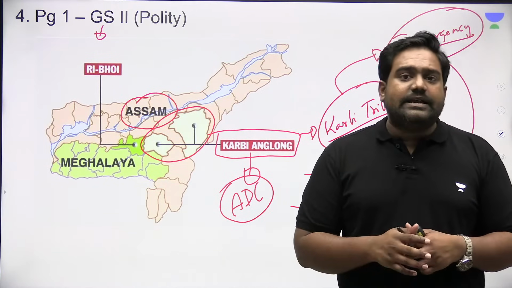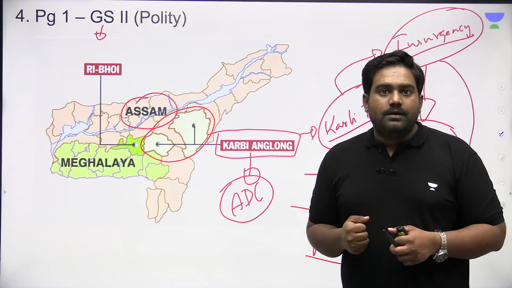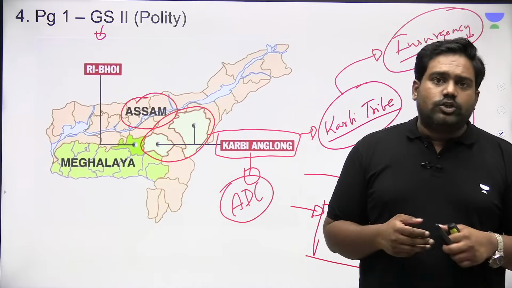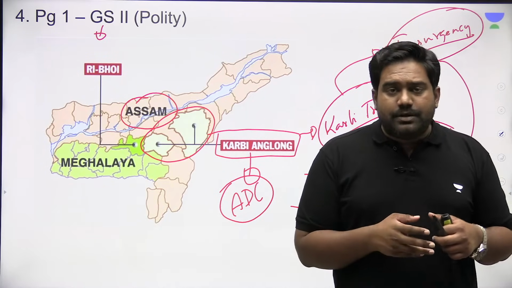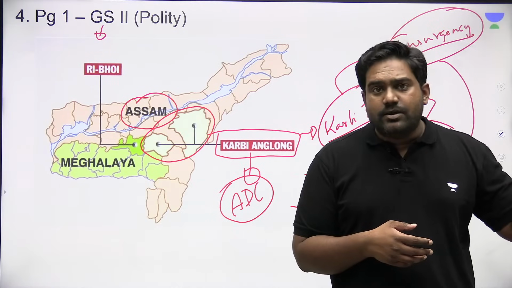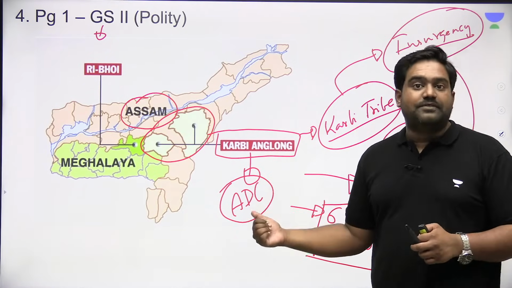We spoke about this recently when we discussed the protests in Ladakh, how the people of Ladakh are also demanding autonomy under the 6th Schedule. There I had mentioned that there are 10 autonomous district councils in Northeast India, and Karbi Anglong is one of them.